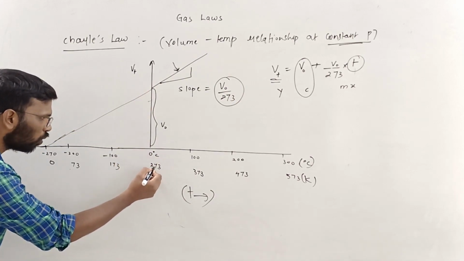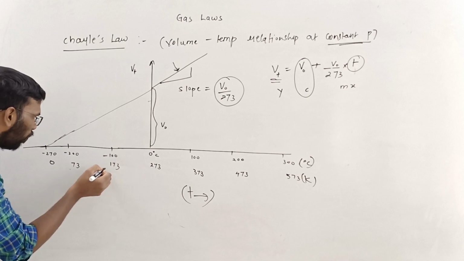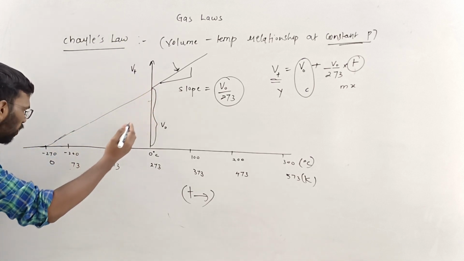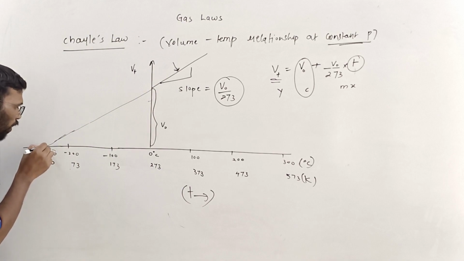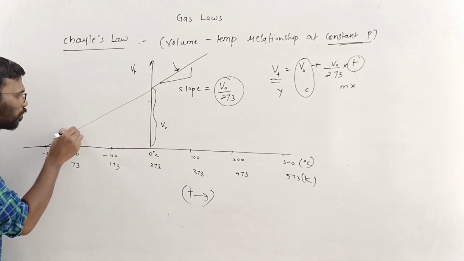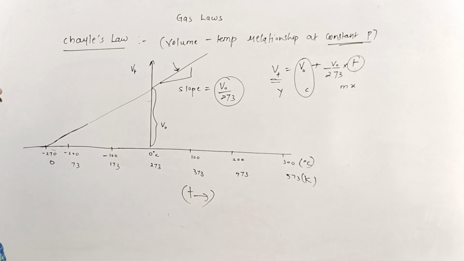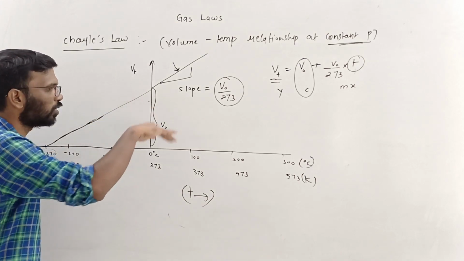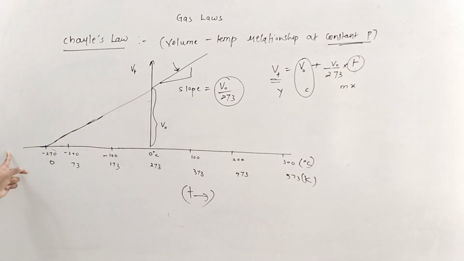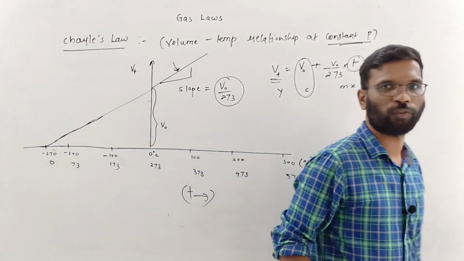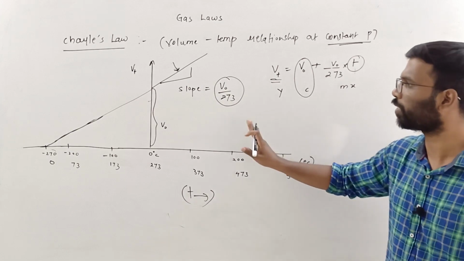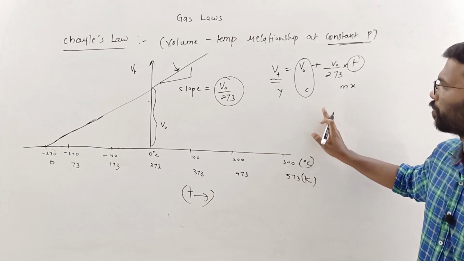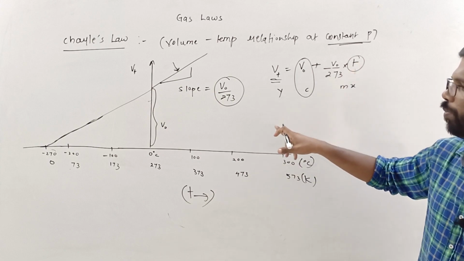Means as you go to 0 Kelvin, what is the volume? This axis is telling about the volume. Volume is falling to what? Volume is falling to 0. Right? So volume is falling to 0. So this whole graph can be plotted for this equation. Since we are taking this in Kelvin, right? This will be the graph.